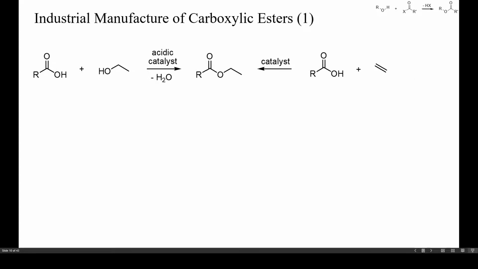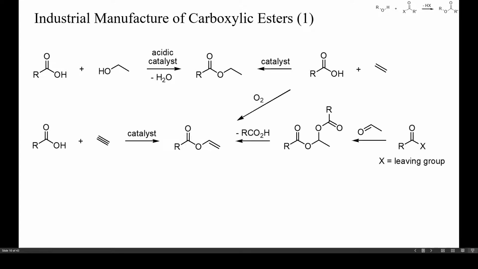Most large-scale preparations of esters are acid-catalyzed condensations of carboxylic acids with alcohols, or the addition of acids to alkenes, because no waste or only water are produced as byproduct. Vinyl esters can be prepared by the addition of acids to alkynes, by the oxidative coupling of acids with alkenes, or by acylation of aldehydes. Some carboxylic esters can also be prepared by disproportionation of aldehydes, as for instance under the conditions of the Tishenko reaction.